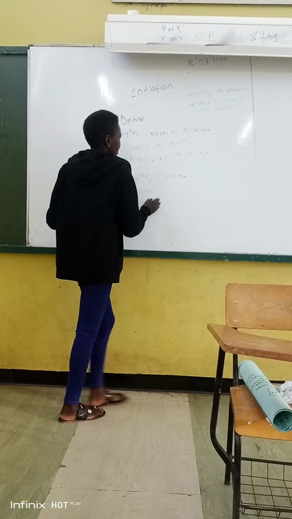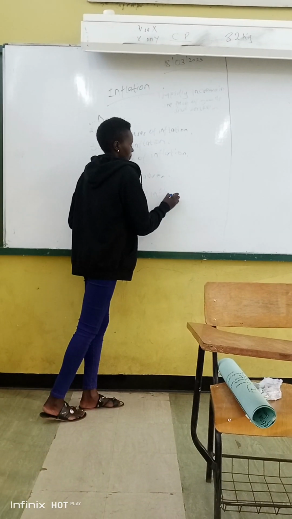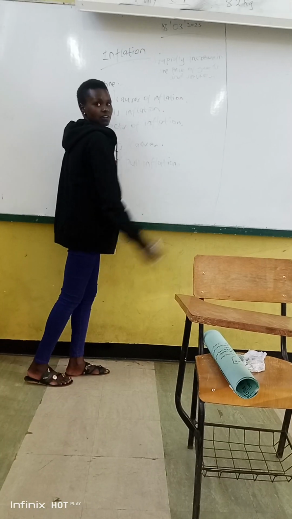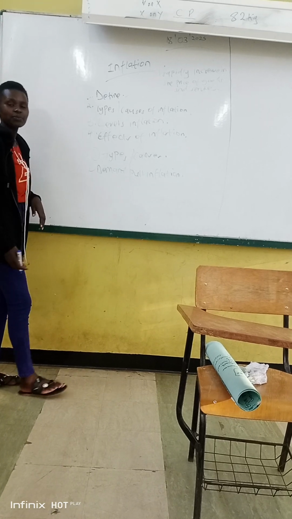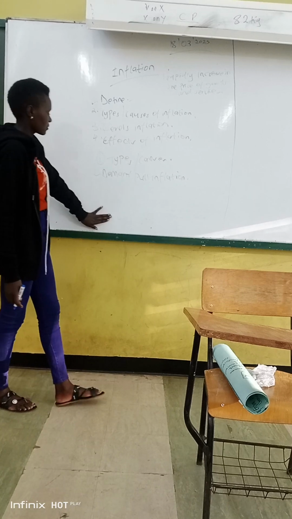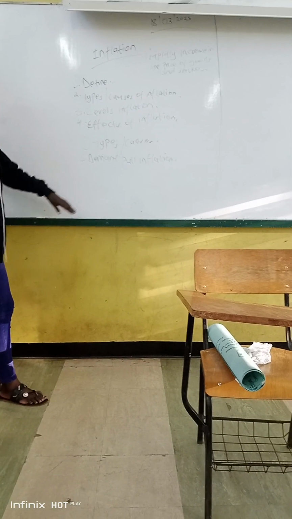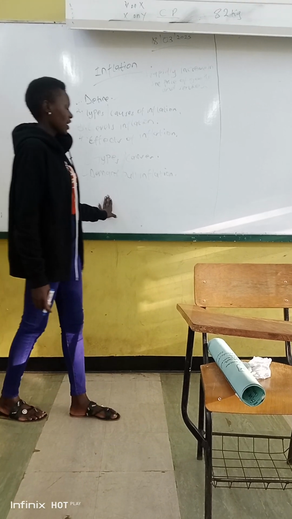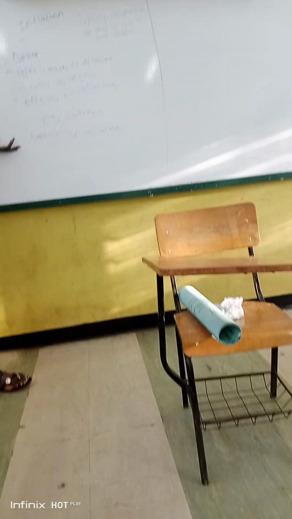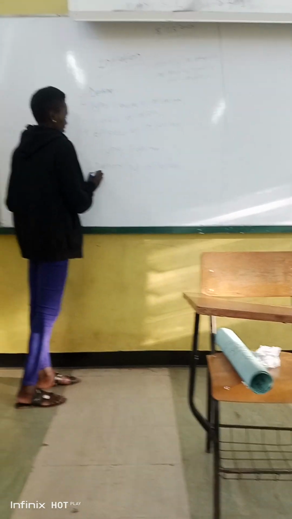Who can define demand inflation? Yes? It occurs when demand for goods and services exceeds supply, leading to price increase. Yeah. Demand inflation occurs when there is excess demand of goods over supply.